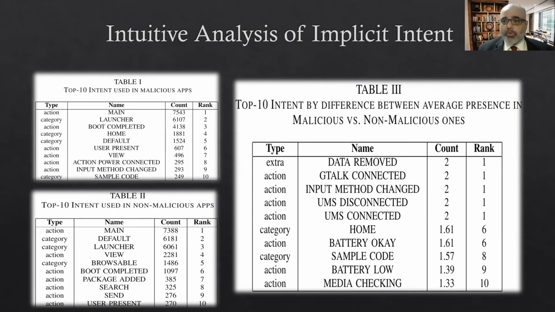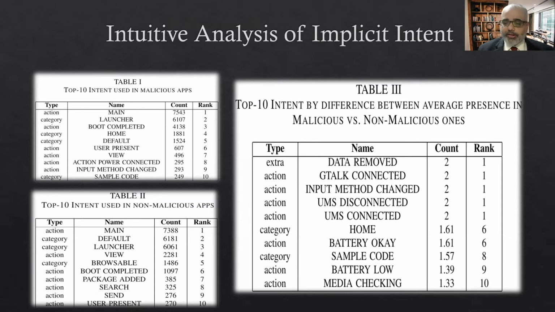So let's come to understanding it deeply, because we say that these are high-level features, as compared to opcodes, which we will not be able to understand, or even API calls, which were difficult for humans to understand. If we see over here in table 1 and table 2, these are the implicit intents for some of the malicious and non-malicious apps. In table 3, we have taken the difference of the frequencies in which these particular implicit intents are called in malicious apps versus non-malicious apps, and we have normalized that frequency.